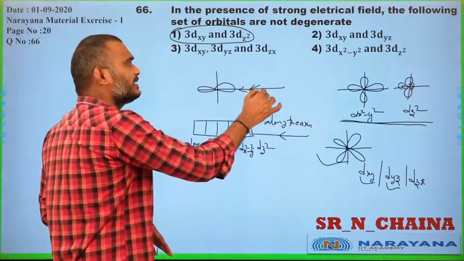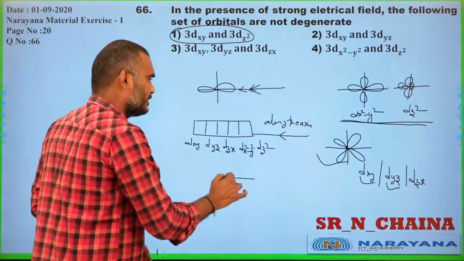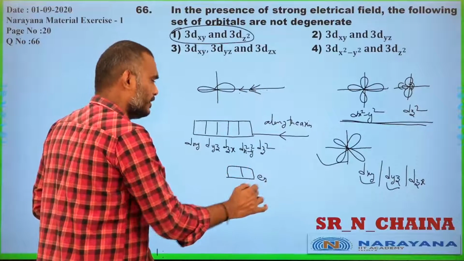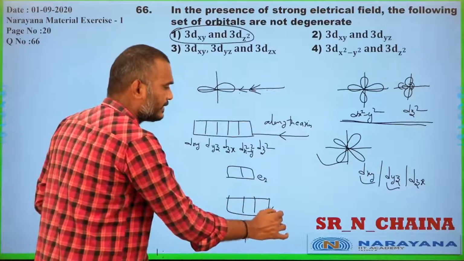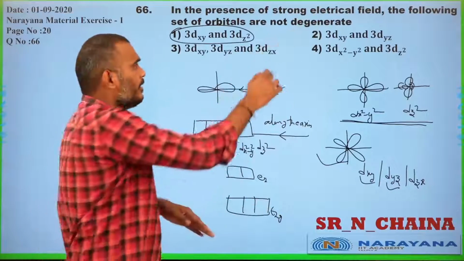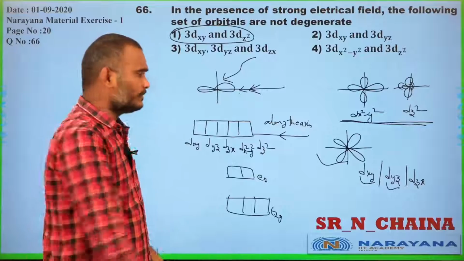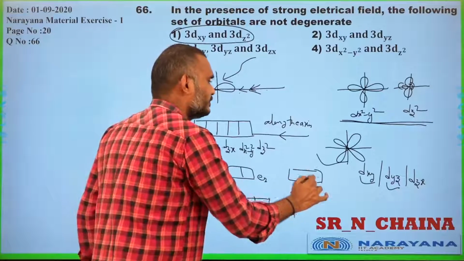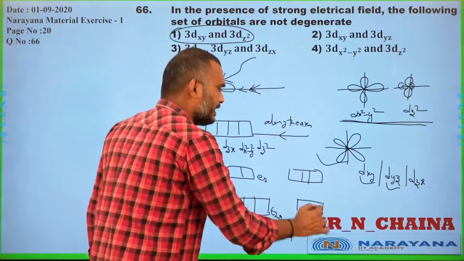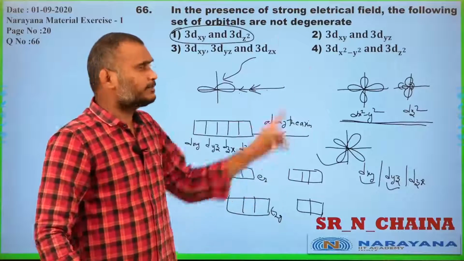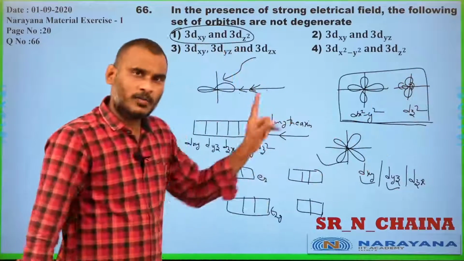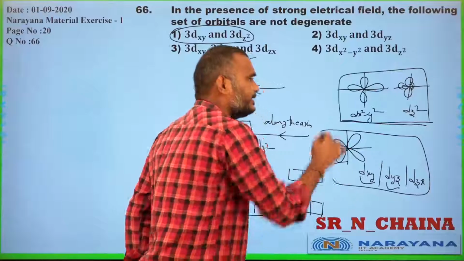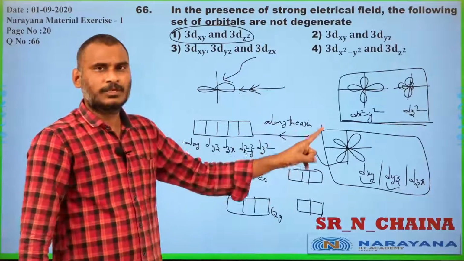If the approach is along the axis, Eg goes up and T2g goes down. But if the approach is between the axis, T2g goes up and Eg goes down. But the splitting is always such that these two are one set and these three are one set. Please observe the point. Why?